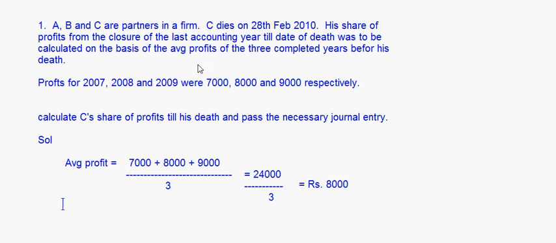Okay, now they are saying that C dies on 28th February 2010. That is, he is dying on the last day of February. So he has to be given profits for 2 months, right? C dies on 28th February 2010. So he will get profits for 2 months. Is that right? Now we have to calculate the profit for 2 months, assuming that the uniform profit is 8,000 rupees.